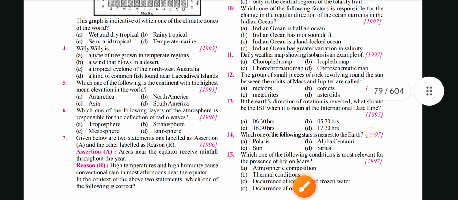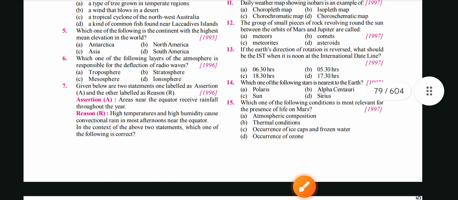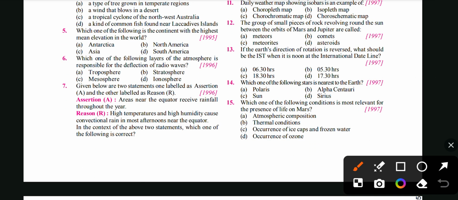Okay. Then next thing is, the group of small pieces of rock revolving around the sun between the orbits of Mars and Jupiter. This is a very interesting phenomenon you will find in the orbits of Mars and Jupiter.